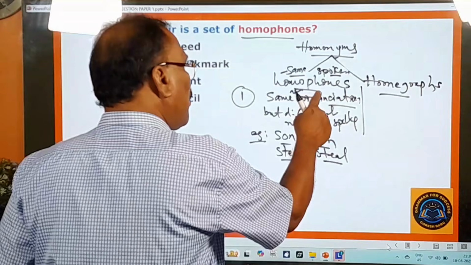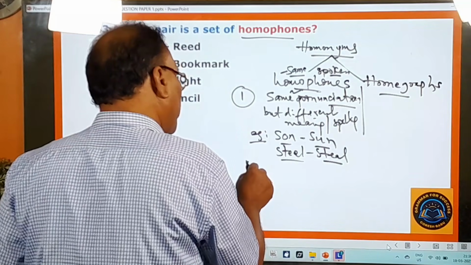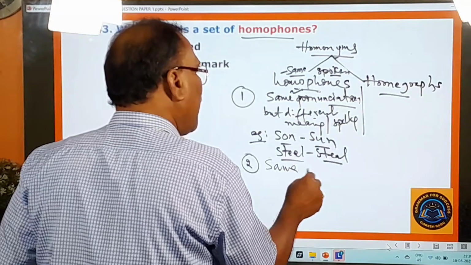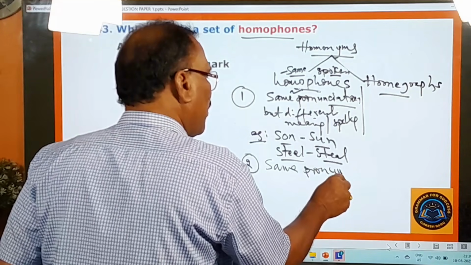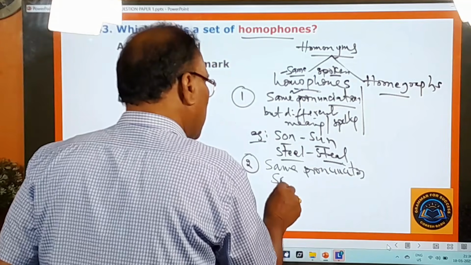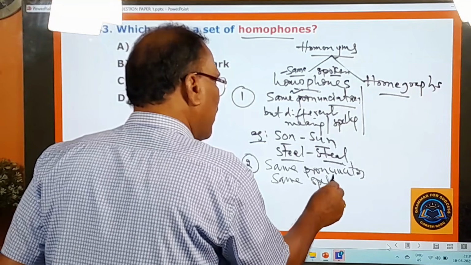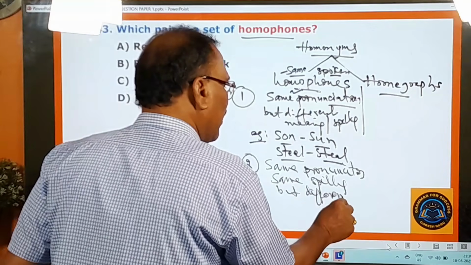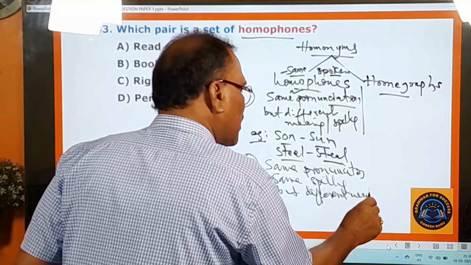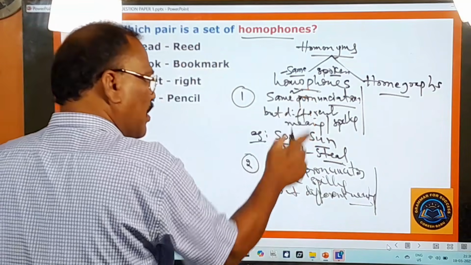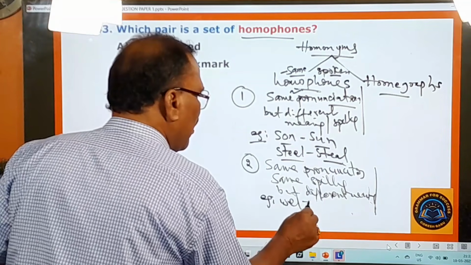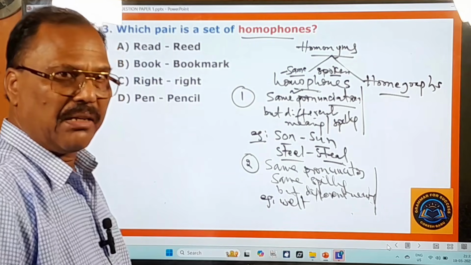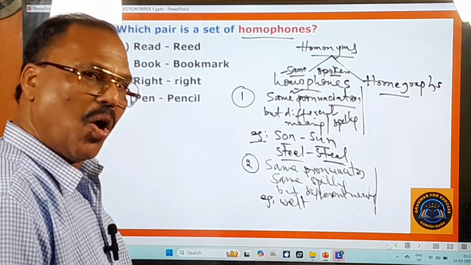And under these homonyms, another category of words is also there. What is that? Homophones. They will have the same pronunciation and the same spelling, but different meaning. So such things are also called homophones. For example, well is there. Well means all right. I am doing well, I am writing well.